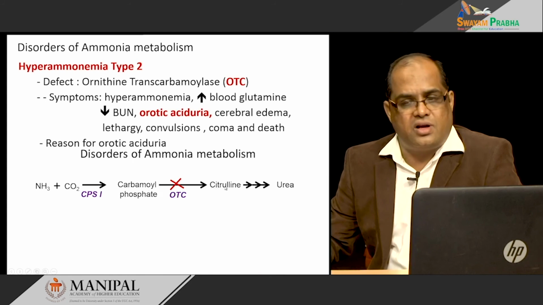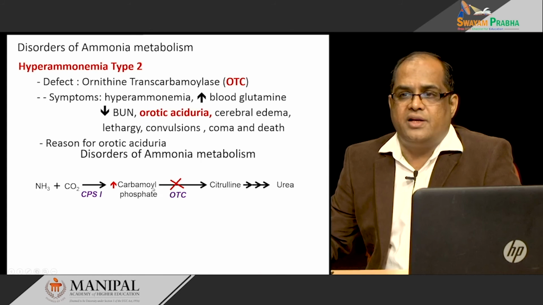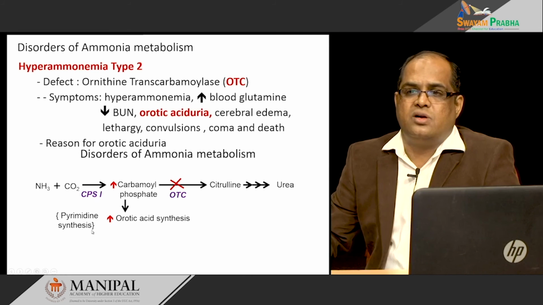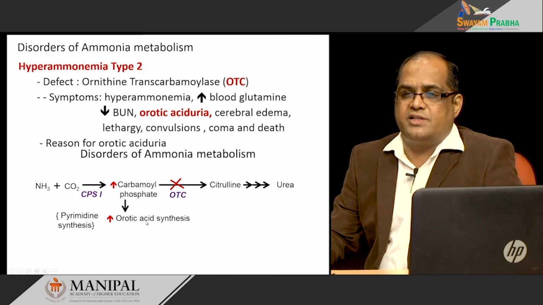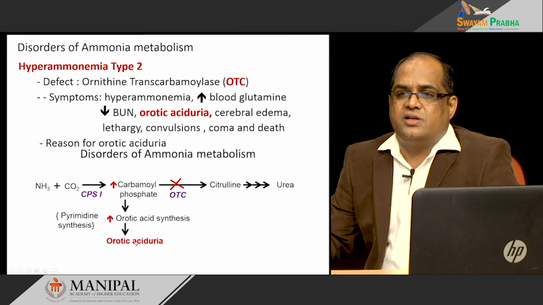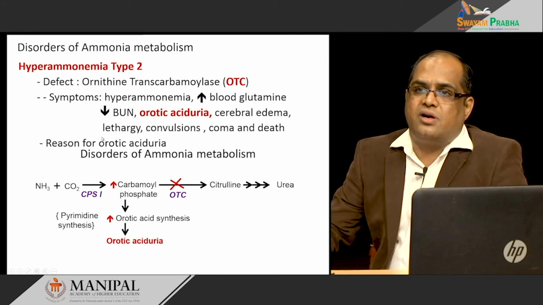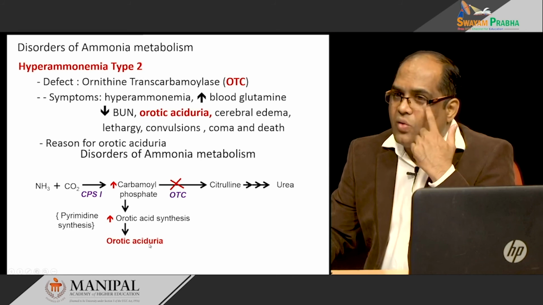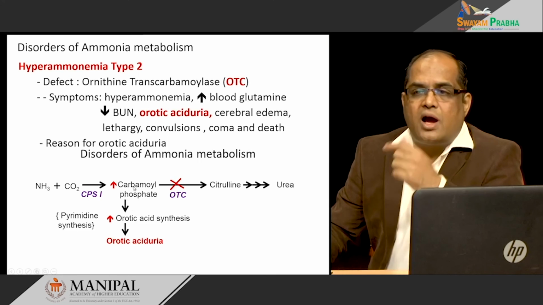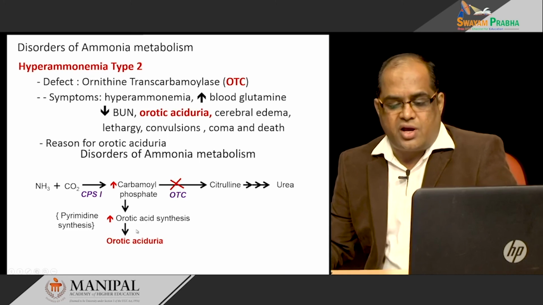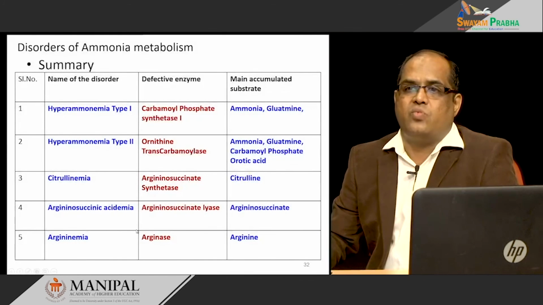Carbamyl phosphate is not converted into citrulline, and the increased carbamyl phosphate level spills over into pyrimidine synthesis and increases orotic acid synthesis, and this is the distinguishing feature of hyperammonemia type 1 and type 2. If you see orotic aciduria, this is hyperammonemia type 2. Without orotic aciduria, that is hyperammonemia type 1.